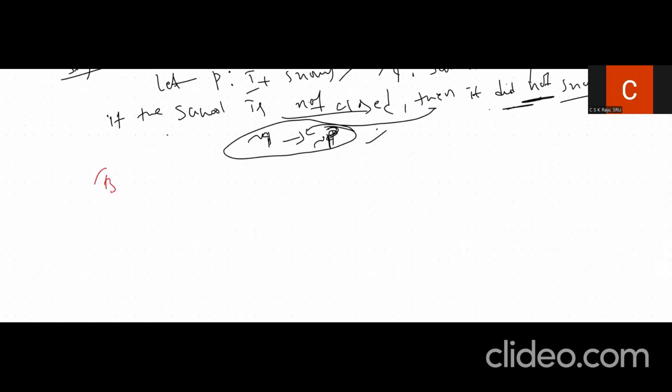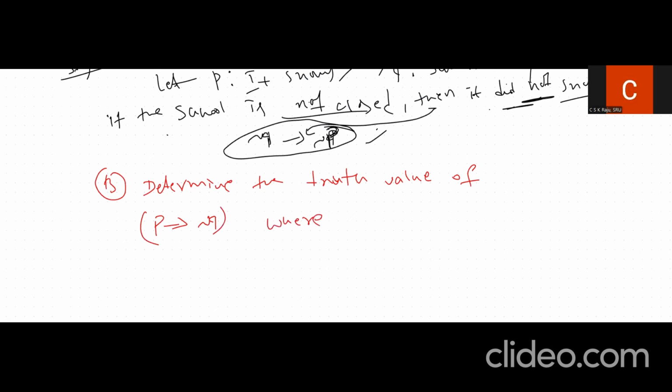Problem 3 says: determine the truth value of P implies negation Q where P is true and Q is false. So the solution for this is as we already discussed.